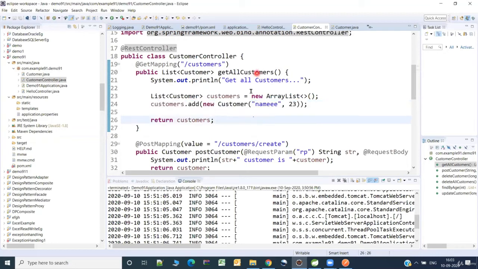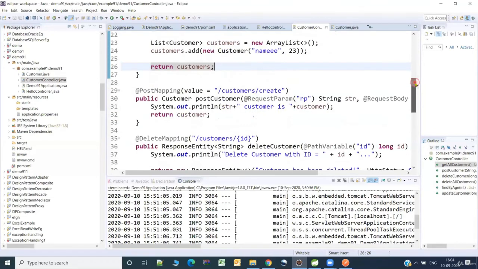Rather, you can try to improvise the solution a bit. Maybe you can have a common list of customers here, and all these REST endpoints can make use of that single collection. That is also okay. Or you can try to retrieve the data from the database. Interacting with the database, we will be doing in the next few minutes.